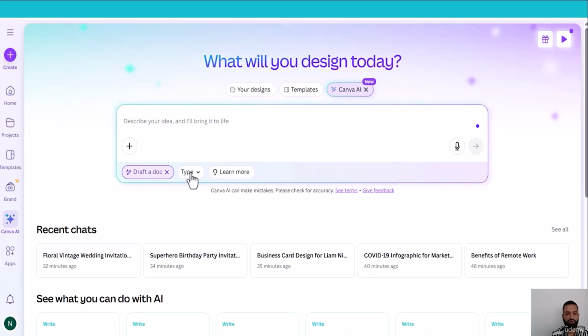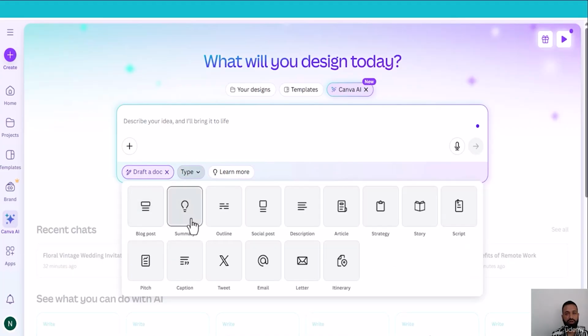With drafted doc, you can write a blog post, summarize any long content. You can write a social media post. You can write a Twitter post. You can write an email. So you can do a whole bunch of different things with drafted doc. Let me explore some of the features.